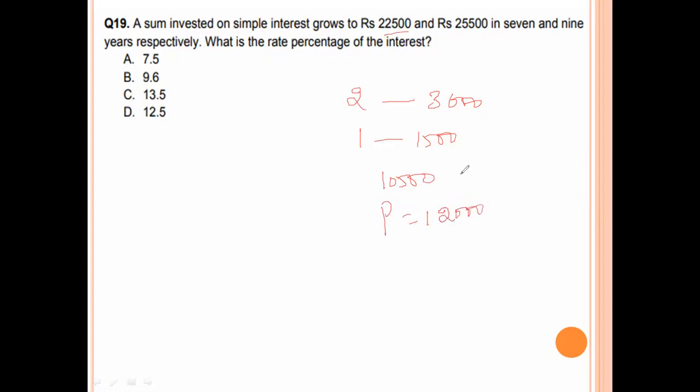We forgot here, we missed that one. 12,000 plus 10,500 is 22,500. Now 1,500 equals 12,000 into R into 1 by 100, for 1 year. 12 times 1 is 12, carry; 12 times 2 is 24, carry; 12 times 5 is 60. So 12.5%. Option D is the right answer.